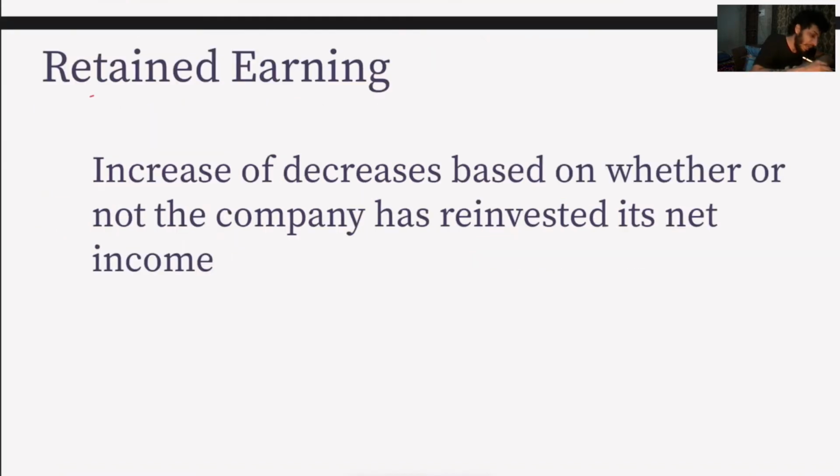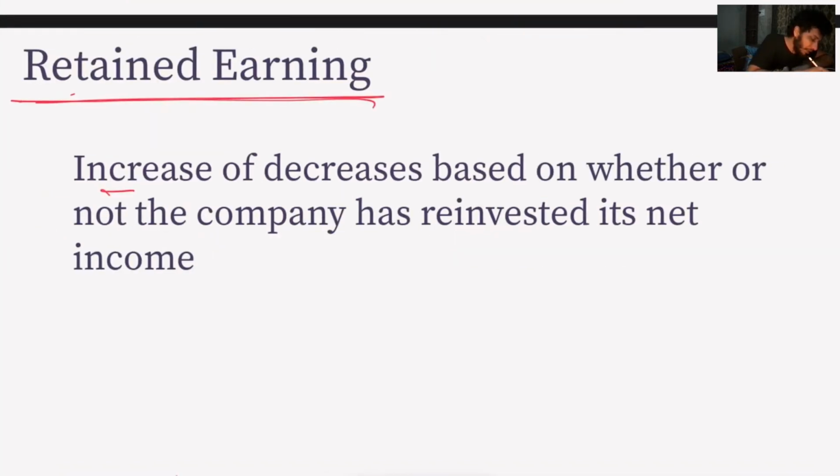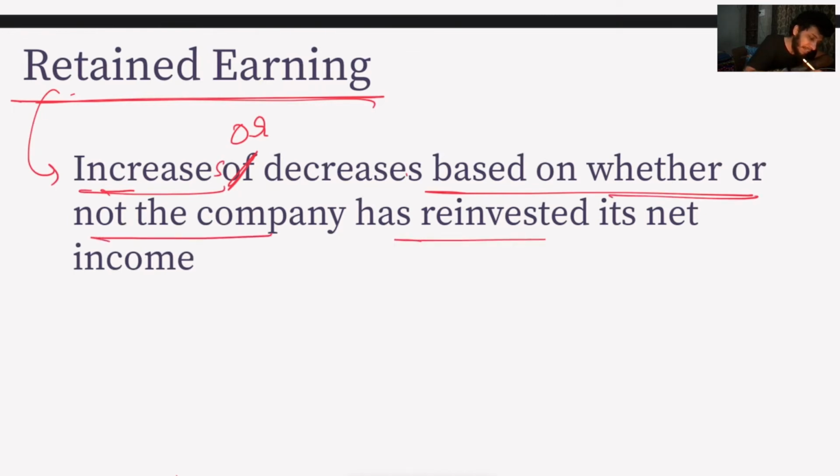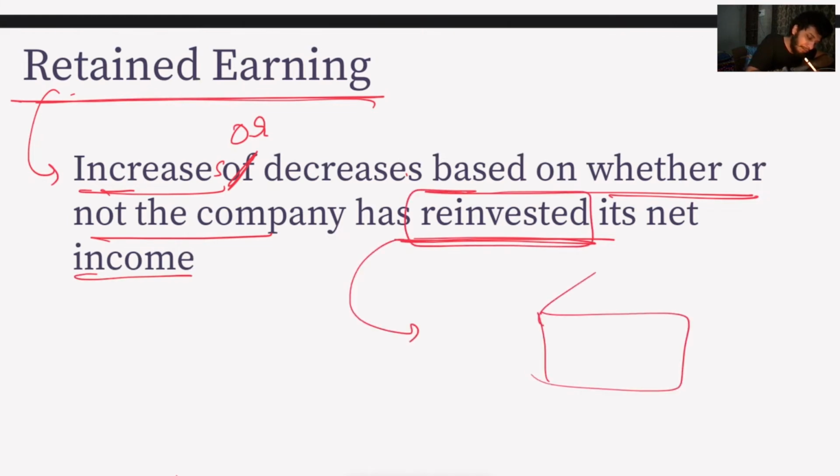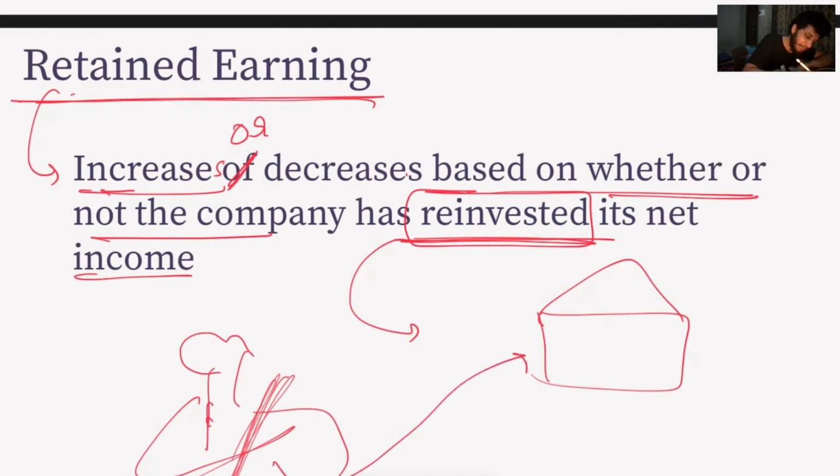So let's jump to retained earnings now. Retained earnings increase or decrease based on whether or not the company has reinvested its income. So if the company has reinvested its income into itself, let's say it earned a whole big bag of money and it reinvested half of it in the company itself again, then its retained earnings will increase.